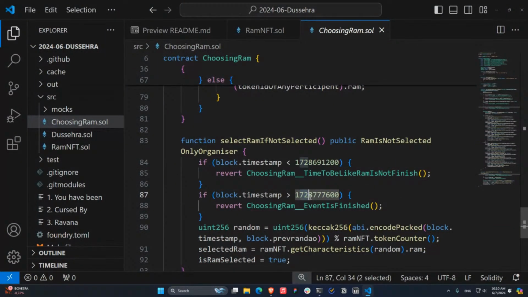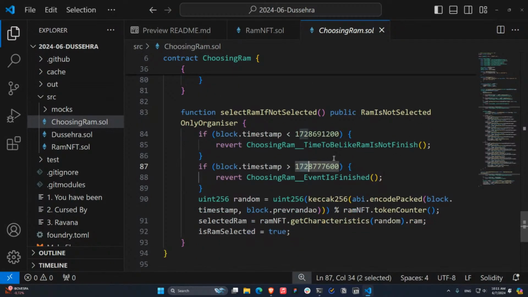You already know that using block timestamps is not a good practice because this can be manipulated by a bad actor. If you don't know what I'm talking about, I highly recommend you check out the courses on Updraft, especially the beginner parts on why using block timestamps is not a good idea. Maybe this is one of your entry points when you are auditing this smart contract.